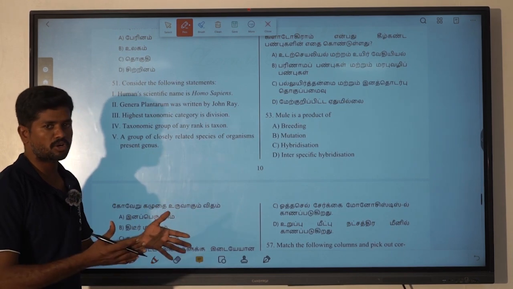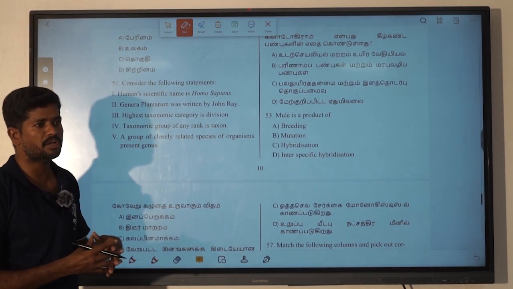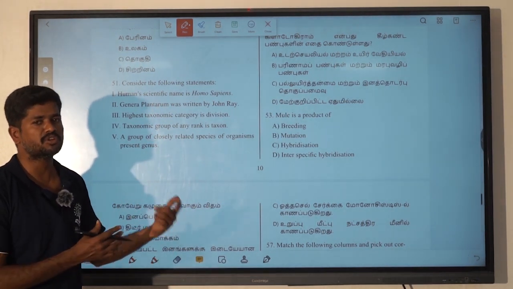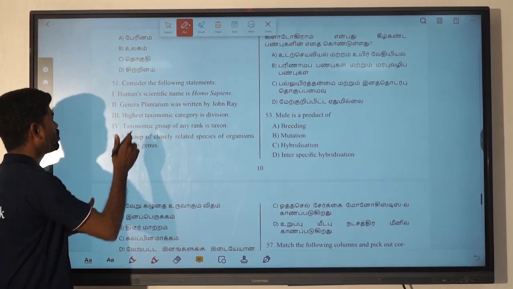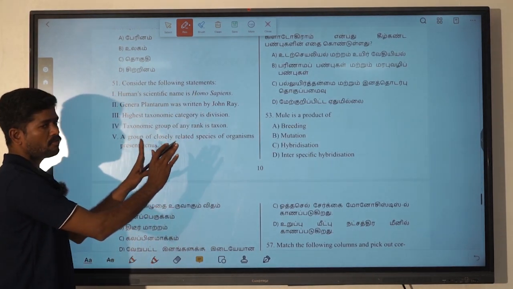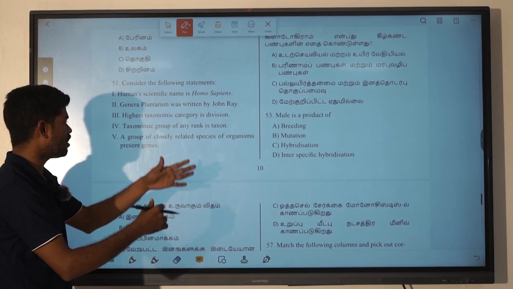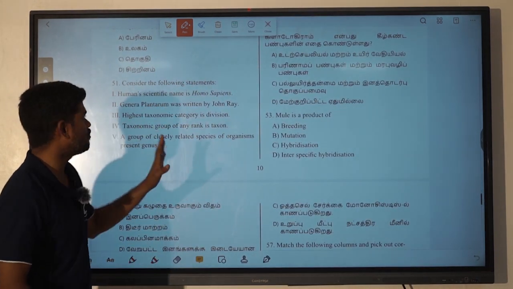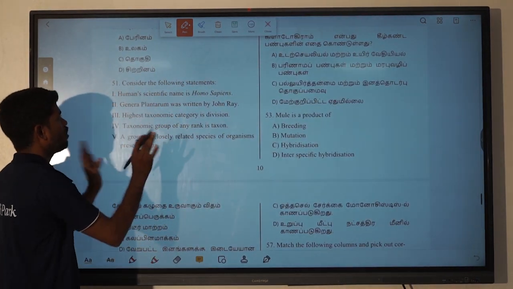They will give more statements, and we have to pick which one is correct and which one is wrong. Okay, so consider the following statements. Here they are not giving any right or wrong answer to pick. After that they will give the options, we will see next. Okay, first of all you have to follow this one.